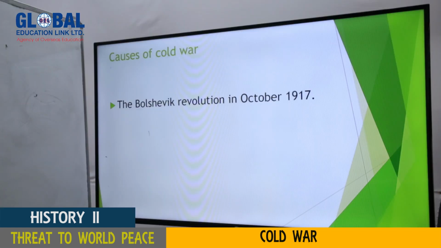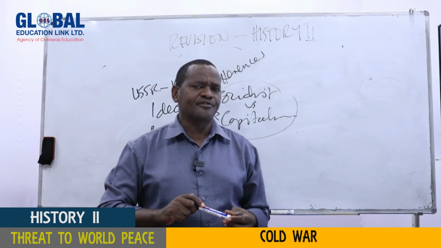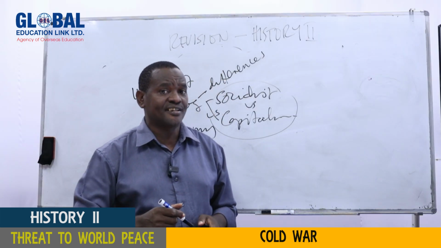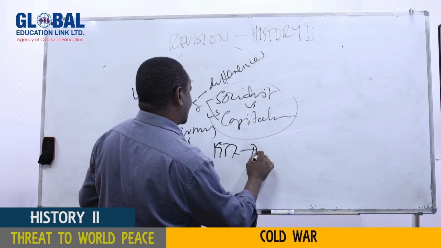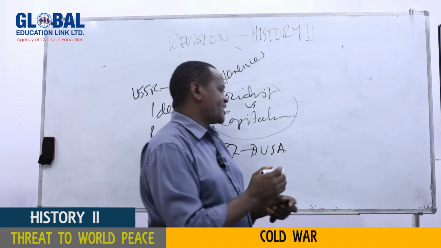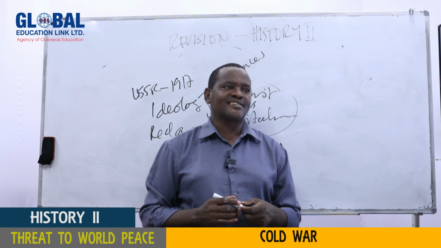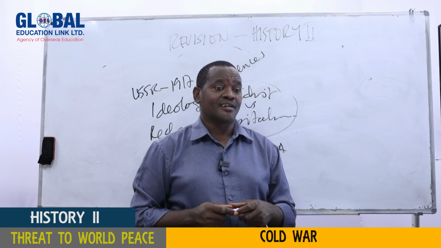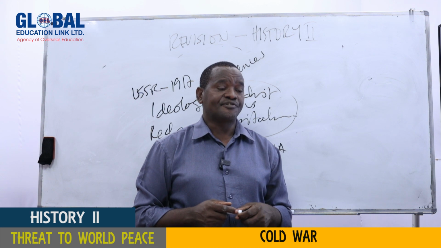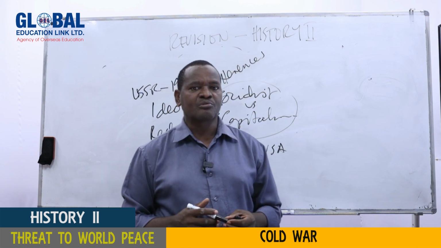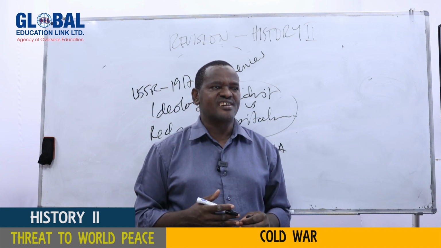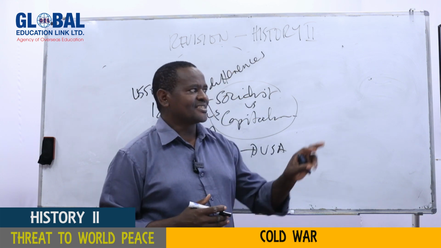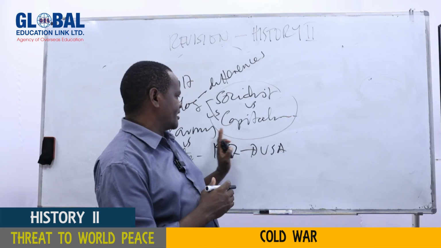And much more, my dear students, as you can see, when revolution took place in 1917, the United States of America did not recognize USSR until 1937. That means to the USA, USSR did not exist until 1937. And many people say it's because of the soft policy of Franklin Delano Roosevelt that it was recognized. But otherwise, probably USA could have never recognized USSR. So you can see that's a very important place where we can trace the beginning of the Cold War.